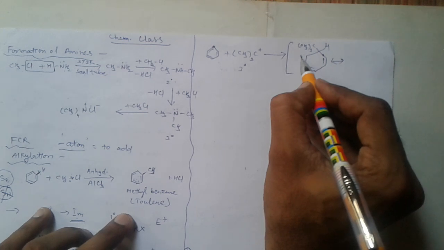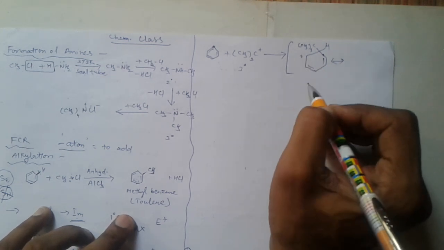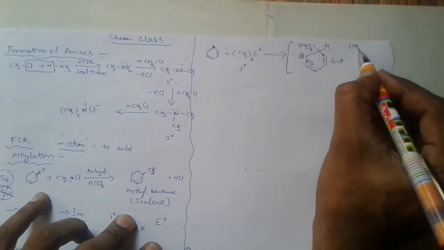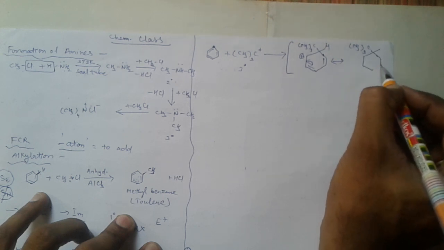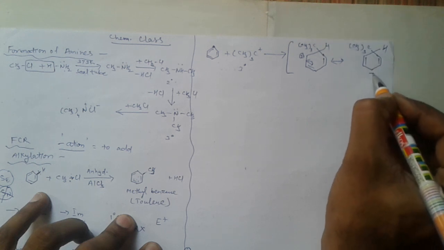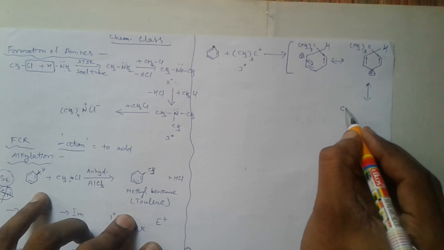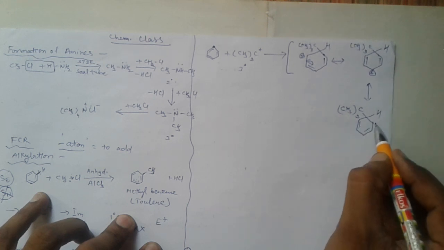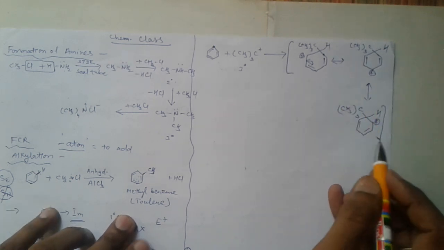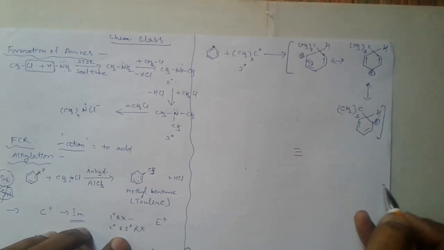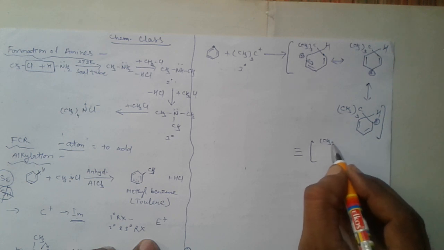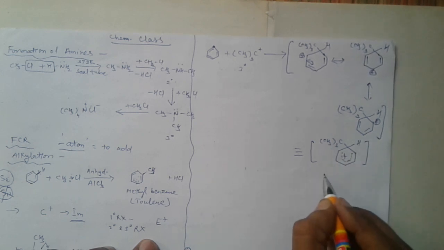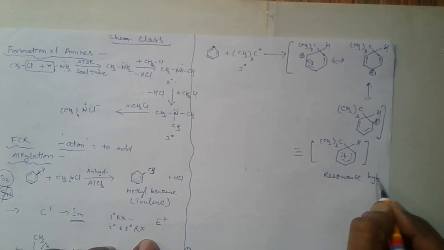The carbonium ion of an aromatic system is known as arenium ion. Arenium ion shows resonance, so these are the resonating structures of arenium ion. This is the resonance hybrid of arenium ion.